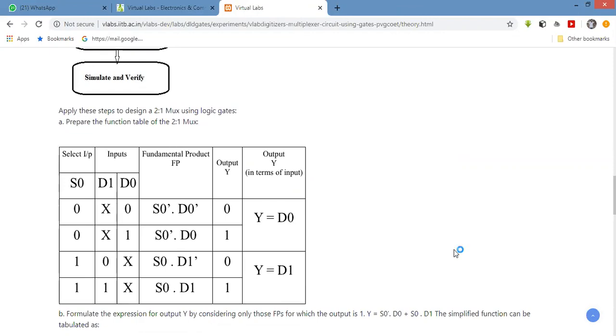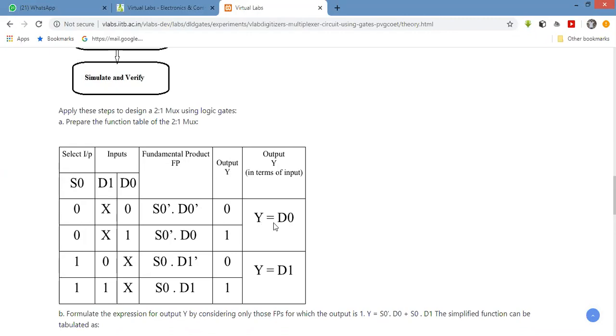Now first we need to understand the truth table of the multiplexer. For the 2:1, these are the two inputs, D0 and D1. Y is the only one output, and there is a select line combination. The select line will decide whether D1 or D0 is connected to the output Y.